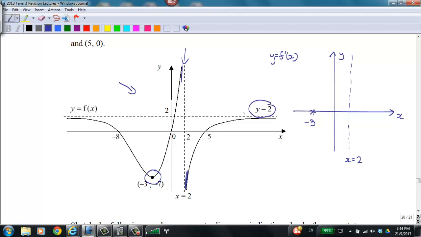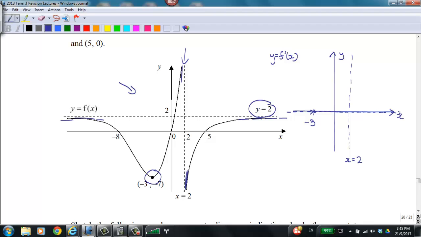When the graph is approaching this asymptote, the gradient is getting more and more horizontal, which means that the value of the gradient is approaching 0. In other words, y equals 0 is the horizontal asymptote for the graph y equals f'(x).